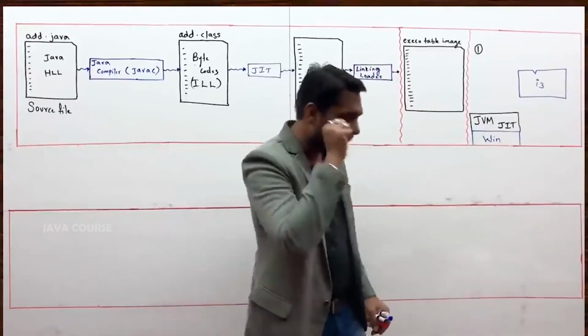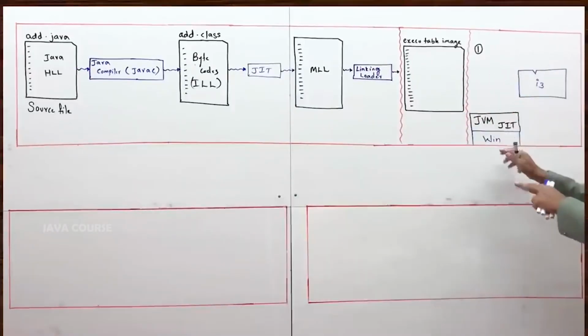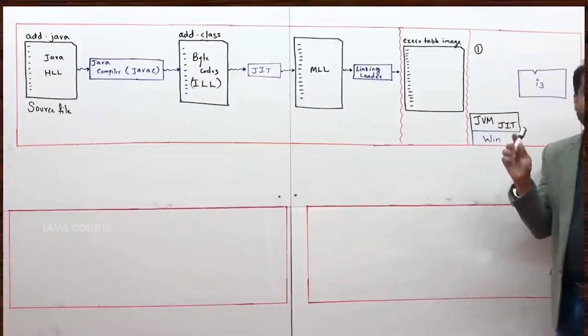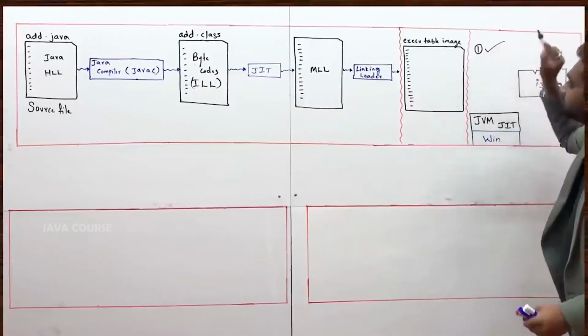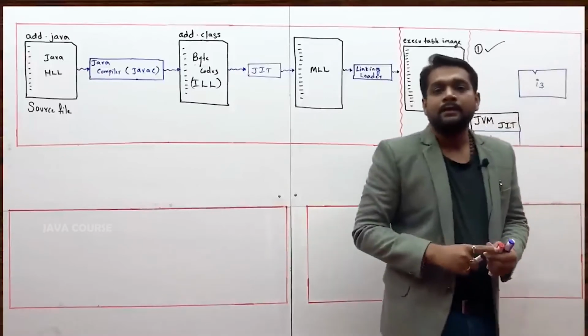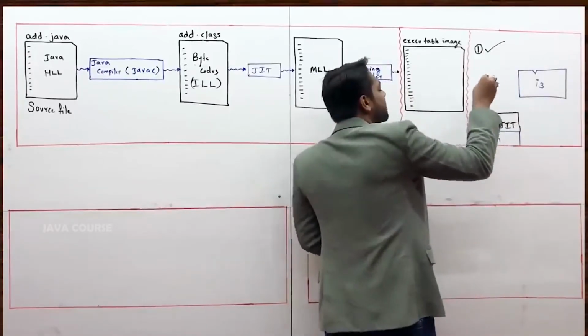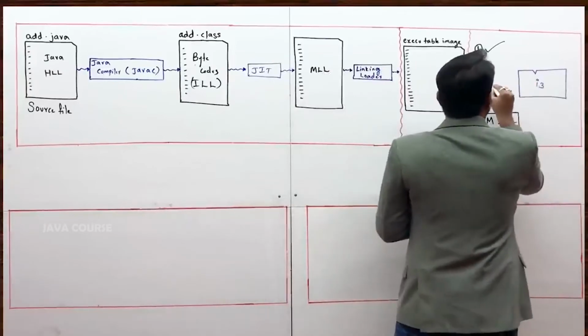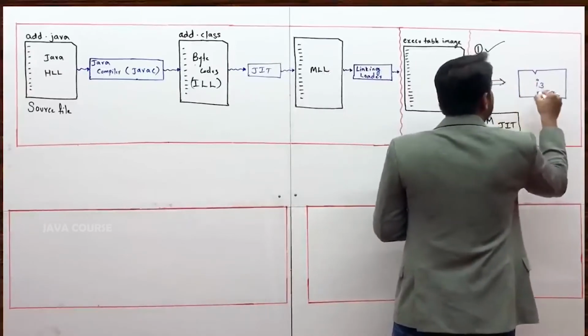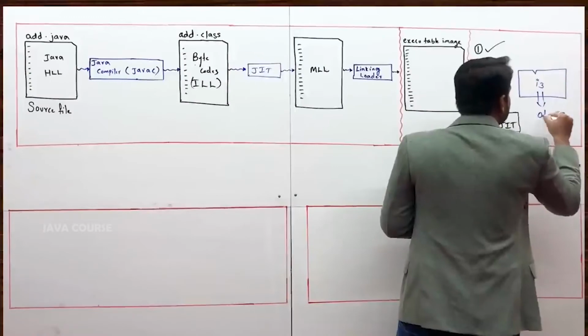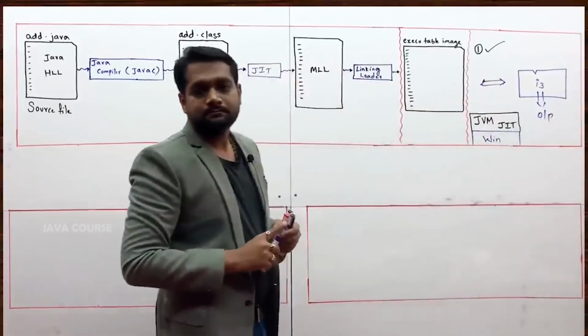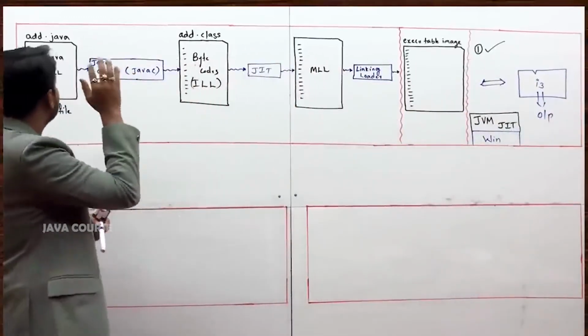As of now, tell me, in this machine, is JVM installed? Yes, installed. Check passed. If the check is passed, happily all the instructions present here would be quickly given to the processor. It would execute them and you would get the output. This is case number 3.